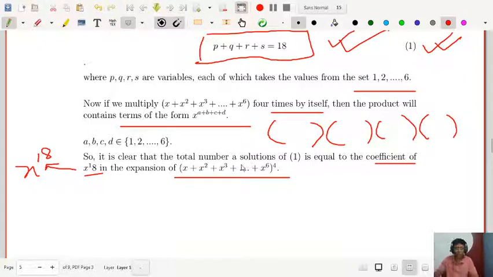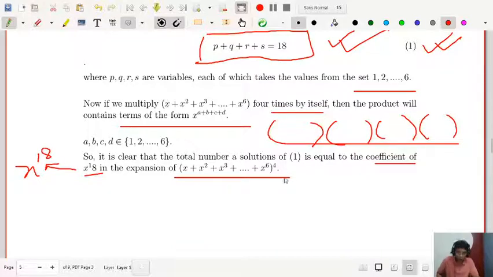Sorry, it should be written as x to the power 18. That will be the solution, because if you multiply 4 times, the product will contain terms of the form x to the power a plus b plus c plus d. If you multiply and expand, you will get this term.